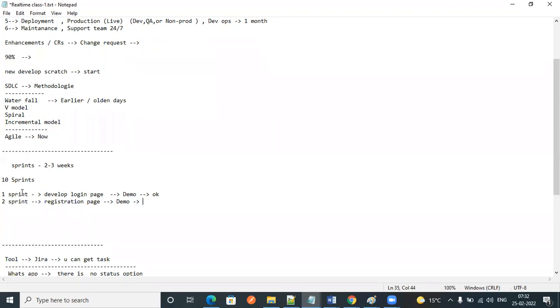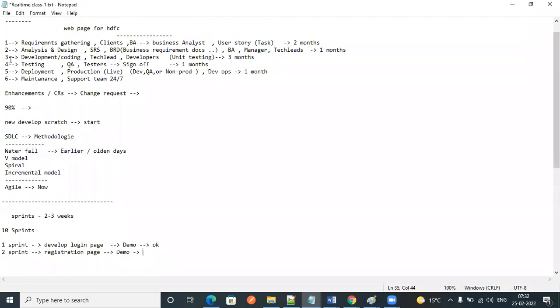So in every sprint, this SDLC is going to happen. How it is going to happen, we'll see. First step is requirements gathering and analysis, and so on until step 5.